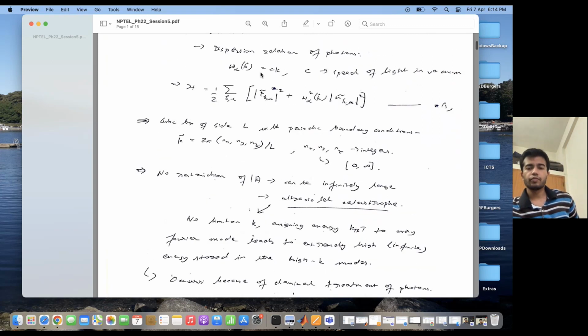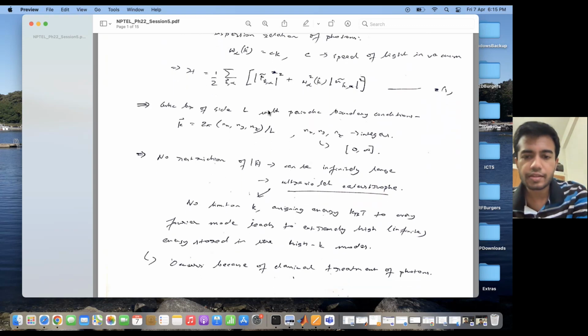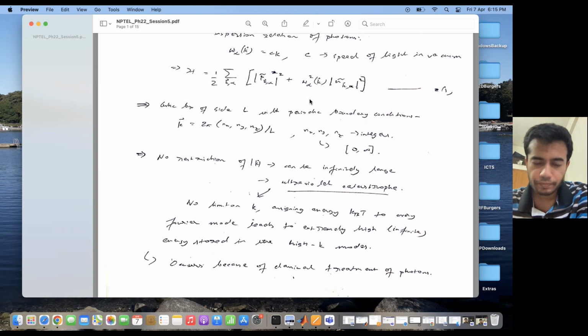Because over here, omega is equal to ck. So if I have some energy in the high Fourier mode, then as k goes to infinity, this energy will also go to infinity. So this leads to a blow up of energy in the high k modes in the classical formulation. If I use this classical Hamiltonian, then the internal energy and everything which I calculate will blow up in the large k modes. And this is known as the ultraviolet catastrophe.